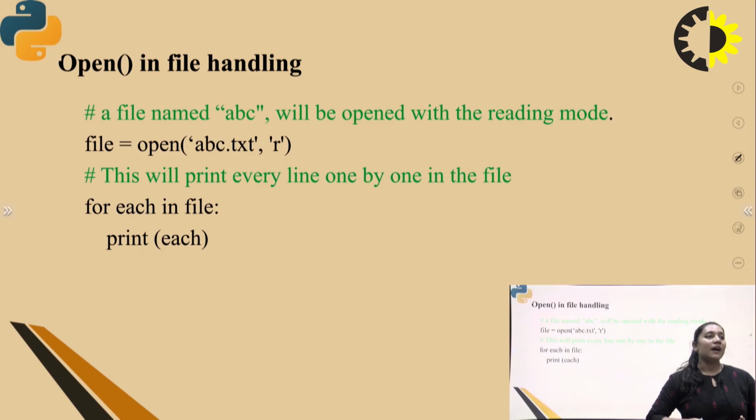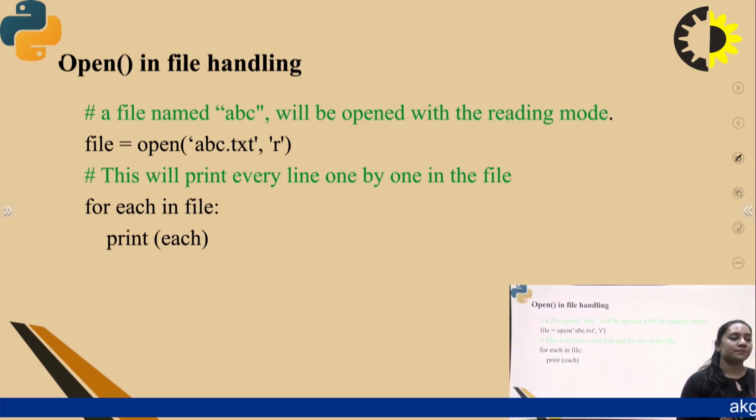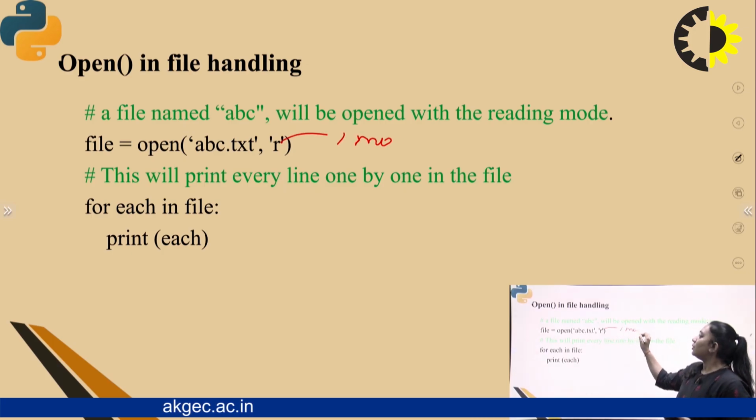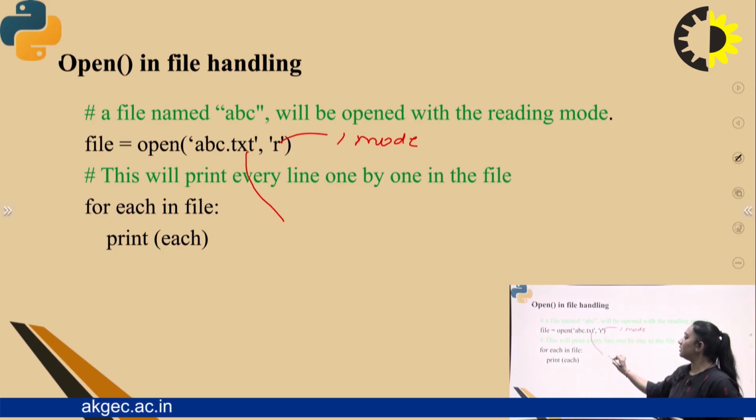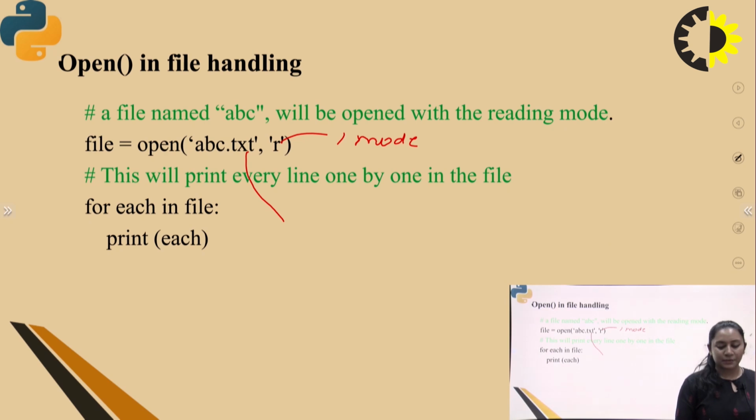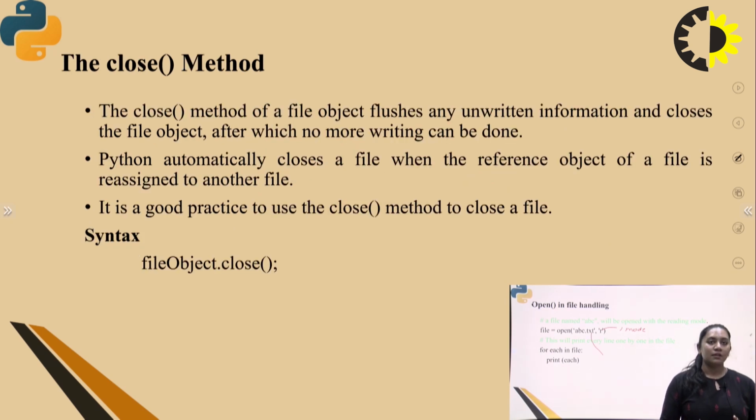Next is the open function. For which purposes is the open function used? To open a file in reading format mode. Here we write the file name and the mode in which you need to open the file. This is the file name. Next, you can print it by using only the print function.